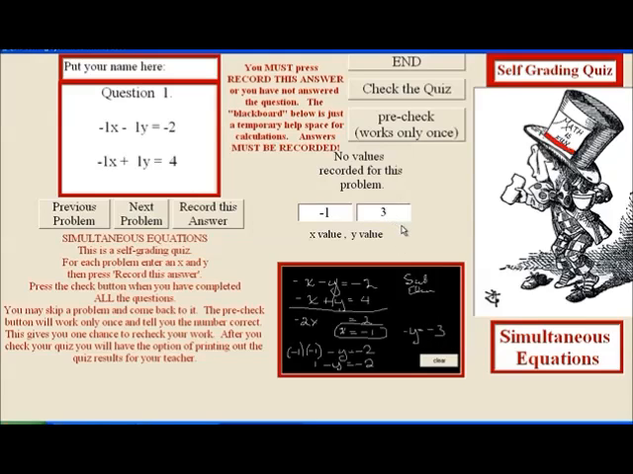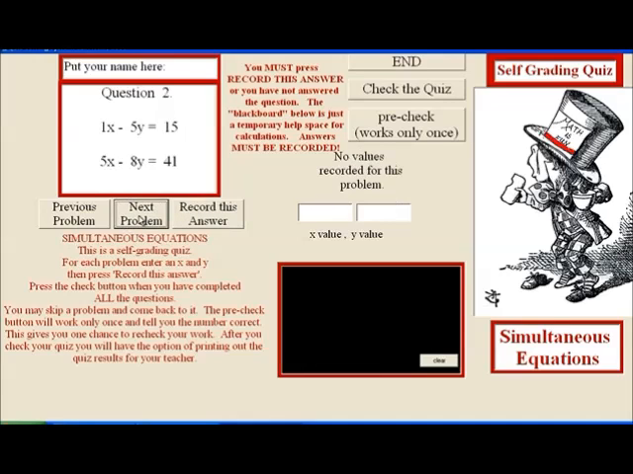Now my program is not going to tell me whether I'm right, because this is a quiz. I'm not going to get it checked until I'm done. So now I go on to, I have this, record this answer. Now you've got to do that because it's not going to be recorded. And I've recorded -1, 3. We go to the next problem.